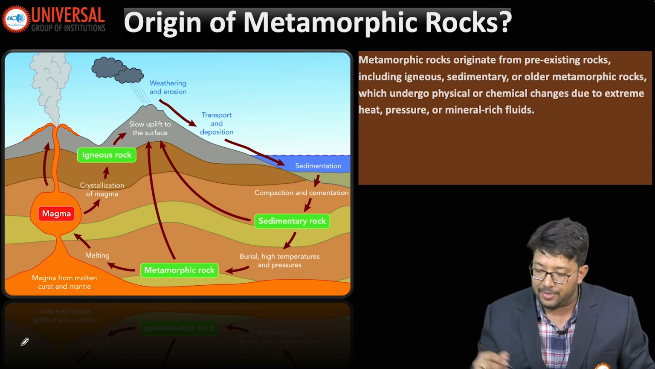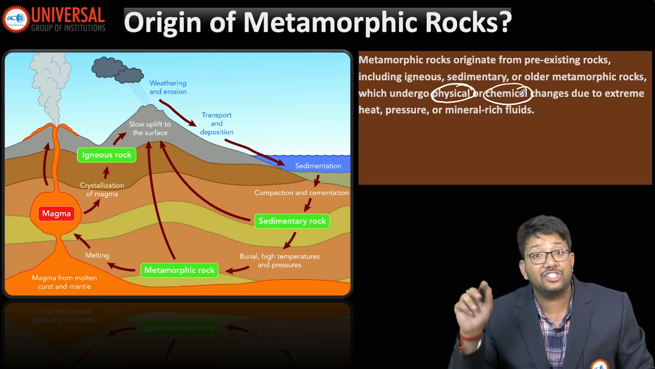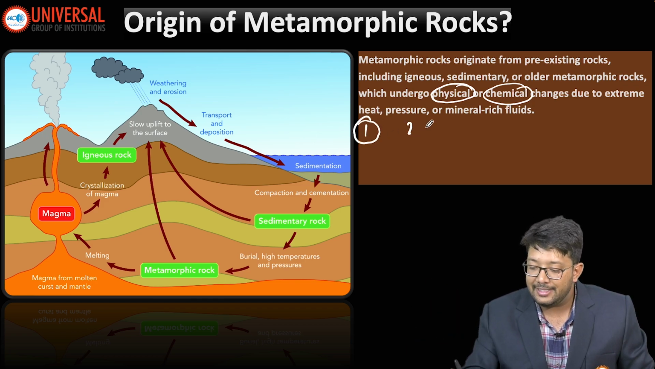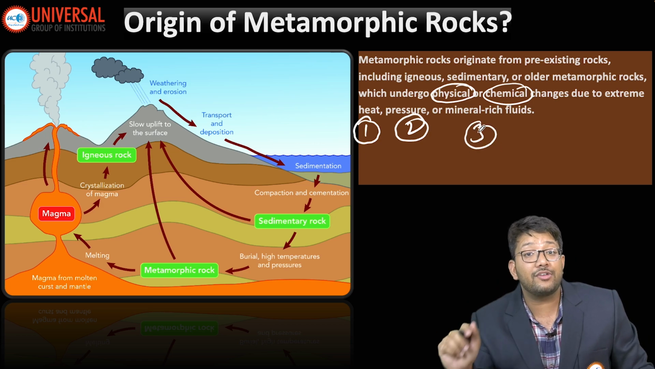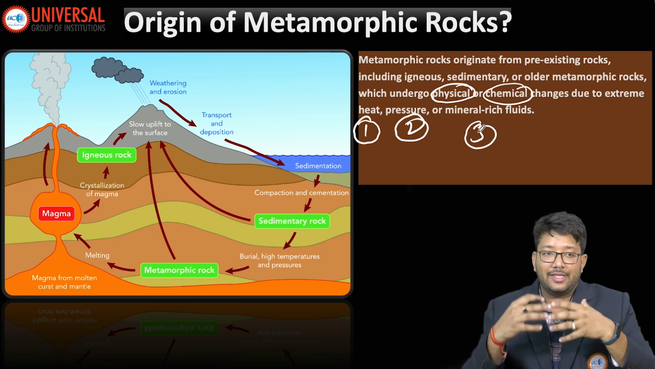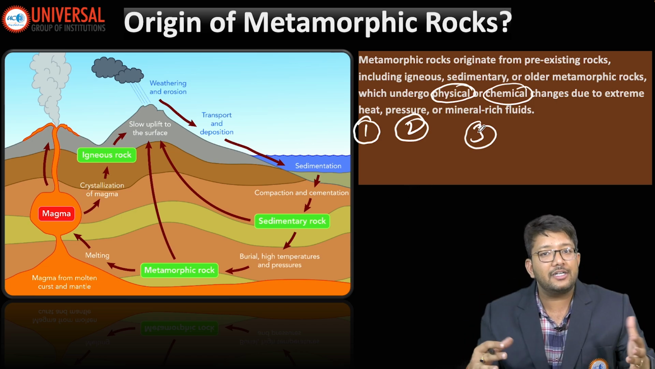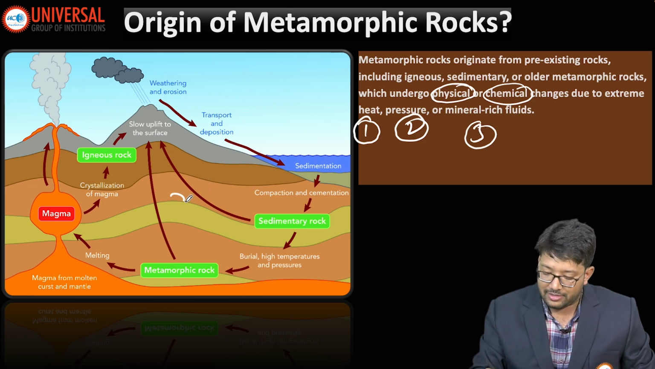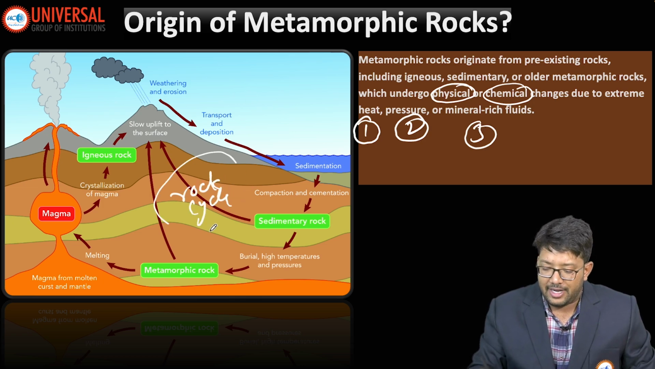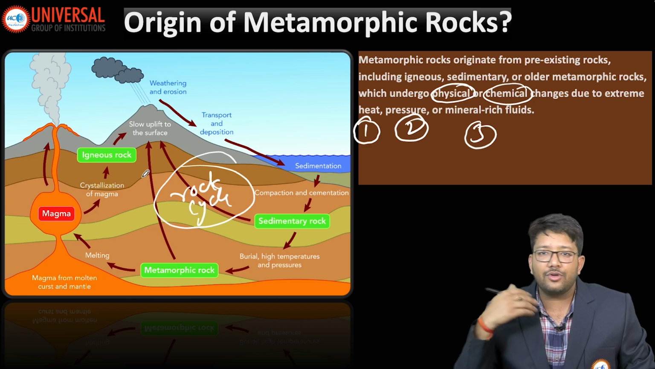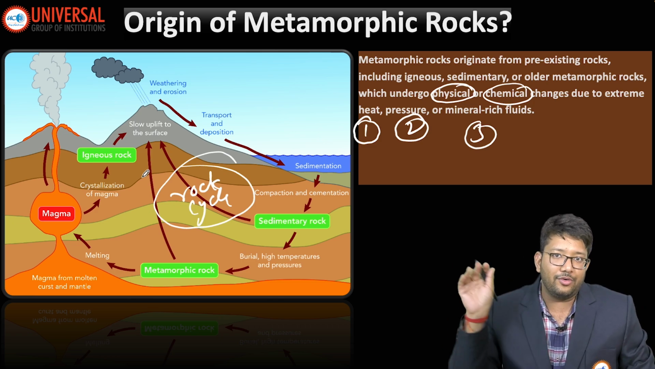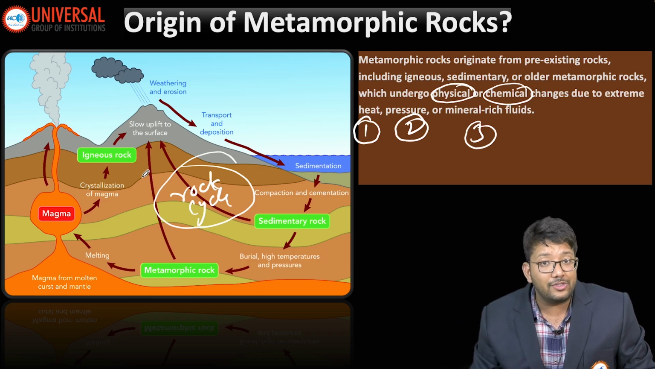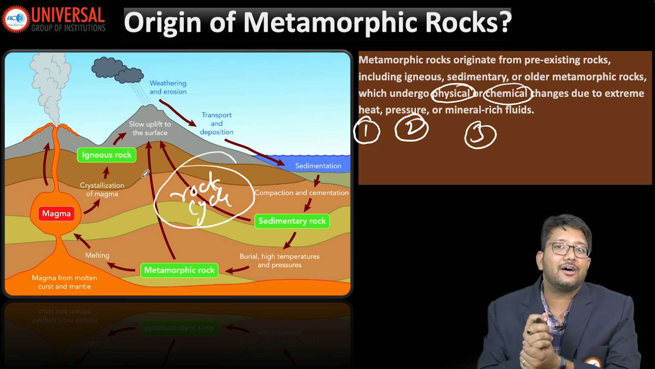During this transformation, both physical and chemical changes happen. How does it happen? Because of three things. First is heat, second is pressure, and third is mineral rich fluids. If there is feldspar or quartz present, it will change the properties of the rocks itself. This is our rock cycle again. Whether you are in academics or in UPSC, you should draw diagrams like this for better understanding for the invigilator also, and it impresses the copy evaluator.